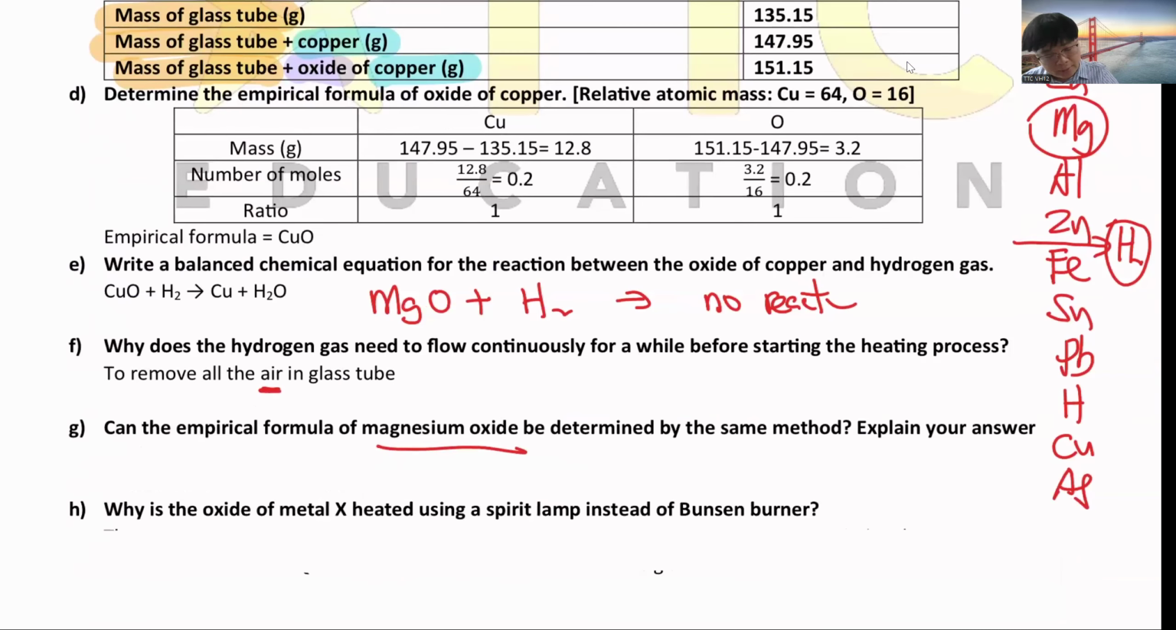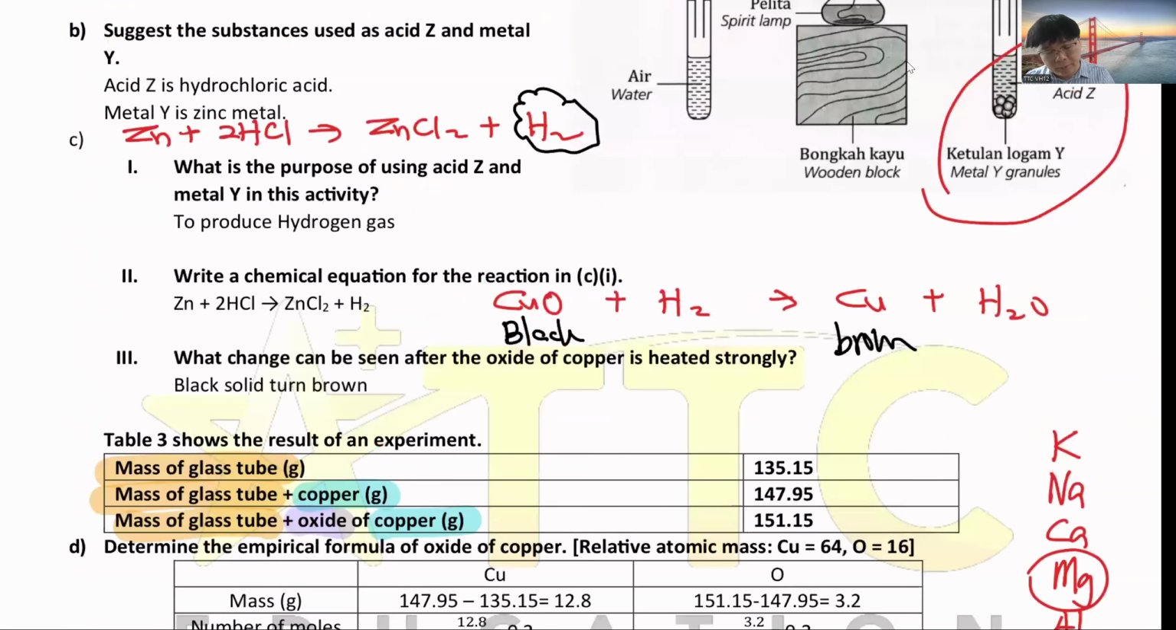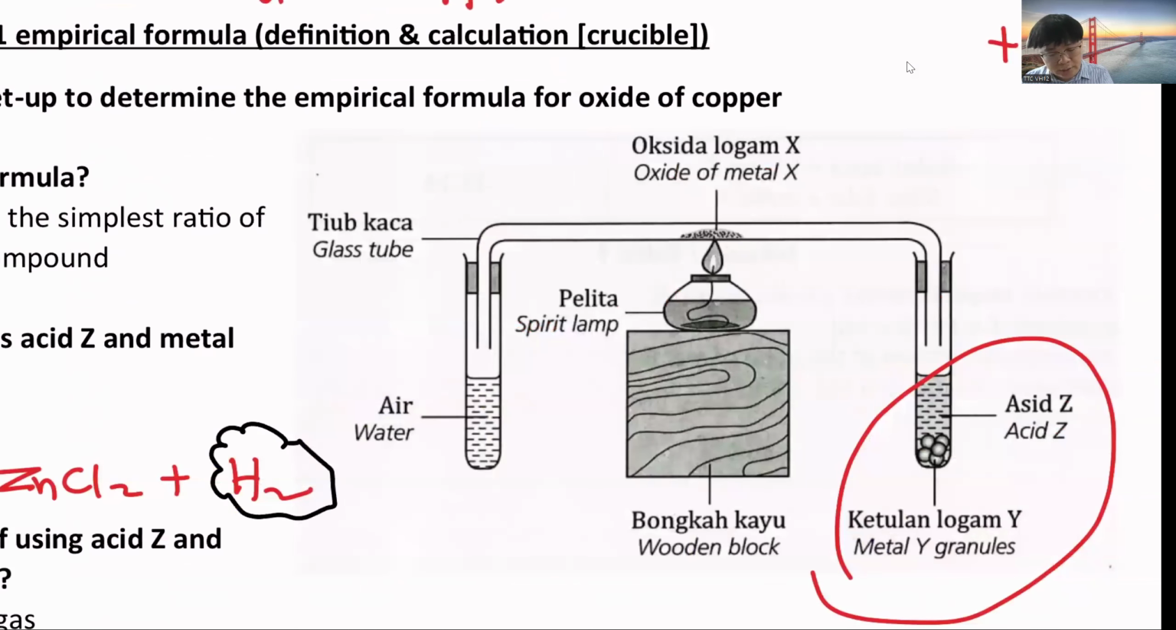That's why we can write down here, it's more reactive than hydrogen. Then this is some special question now. They ask you in this experiment, why are you using the spirit lamp to heat them? Why don't you use Bunsen burner?